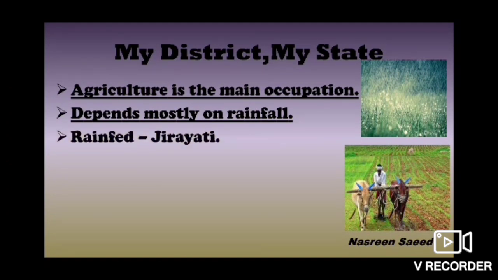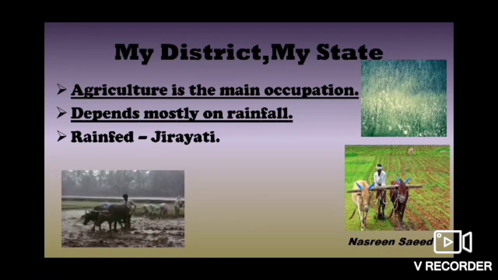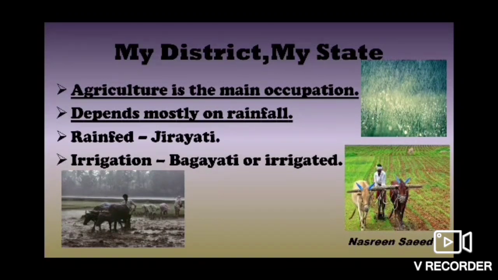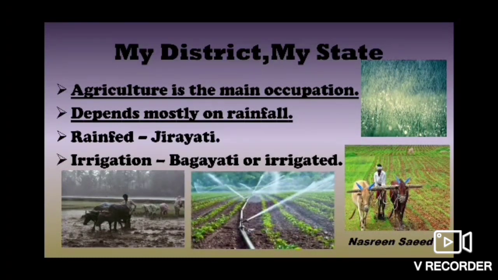Now the agriculture which depends mostly on rainfall is called rain-fed or ziraati agriculture. What is it called? Rain-fed or ziraati agriculture. Here we do the agriculture using rainwater. In some places, water is obtained through irrigation. Where agriculture is done through this, it is called irrigated or bagayati agriculture. What is it called? Irrigated or bagayati means the rainwater is used less, irrigation water is used more.